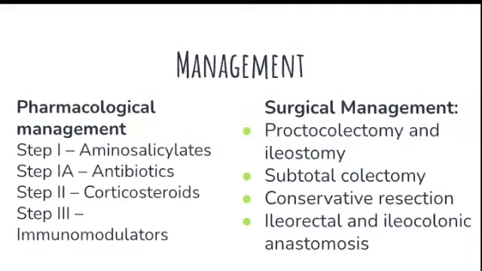That is, proctocolectomy is removal of the rectum and colon. Ileostomy is making an opening in the ileum. Subtotal colectomy, conservative resection, ileorectal and ileocolonic anastomosis. So they remove the infected part and they will anastomose it with the existing part. So these are all the surgical management done for the patient with inflammatory bowel disease.